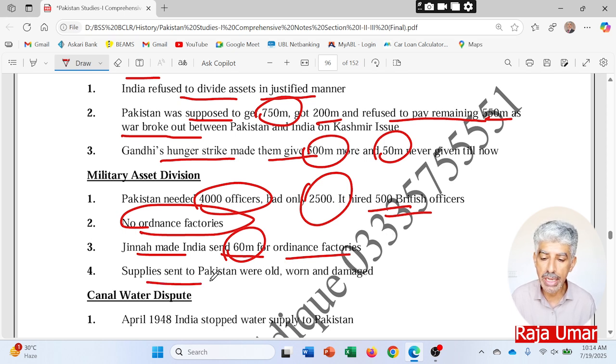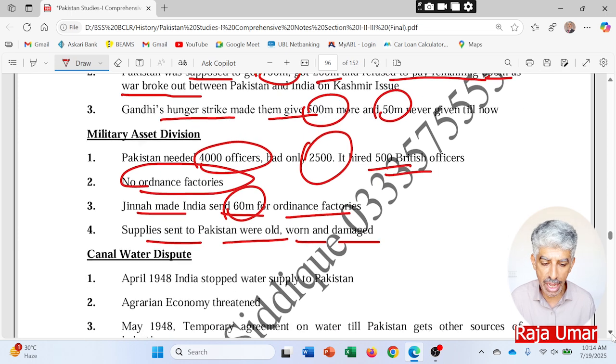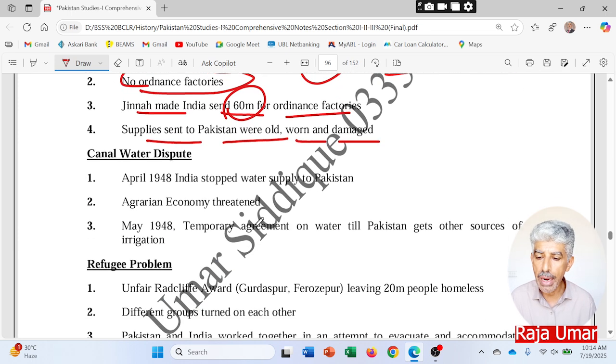Supplies sent to Pakistan were old, worn, and damaged. Whatever military equipment, like tanks and cannons, was given to Pakistan was obsolete and out of order, of no use. I mean, all rubbish. So, the canal water dispute, as I have already explained. In April 1948, India stopped the water supply to Pakistan on the river Sutlej. I mean, on the Ferozpur headworks, they were shut down.